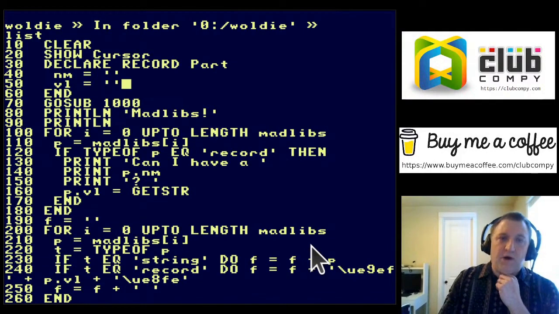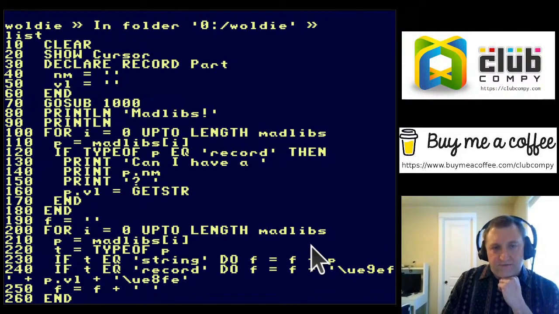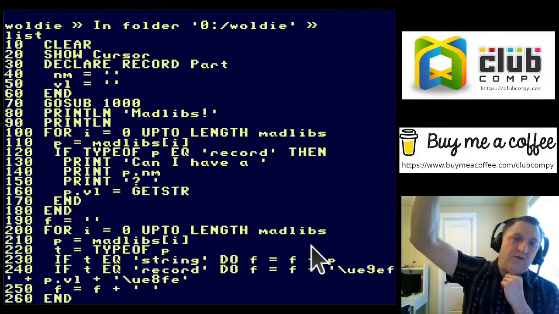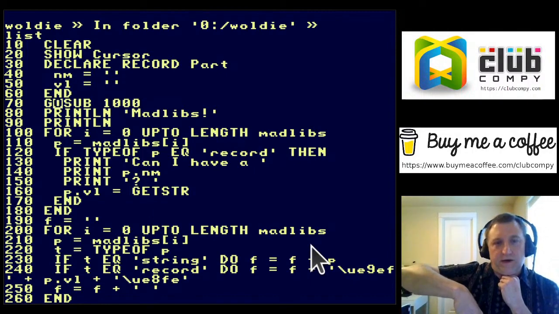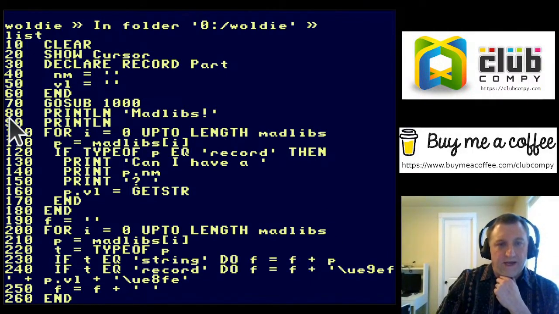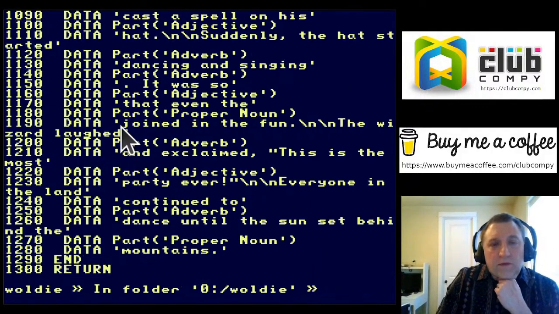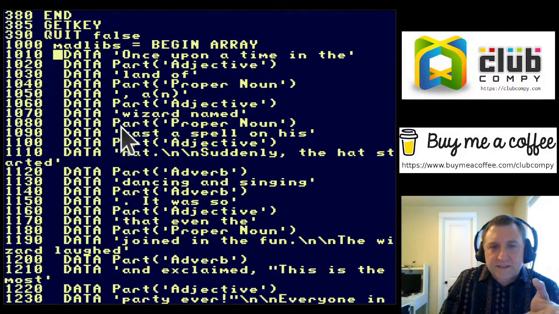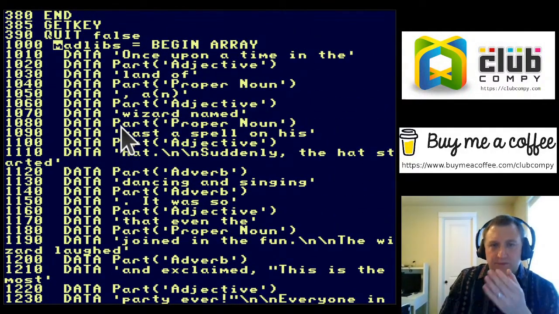And so at the bottom of the program, which I get to by this line here on line 70, go sub 1000. So this is going to jump down to 1000, run all the lines of code down there, and when it sees a return statement, it's going to come back and continue on line 80. That's what go sub does. So if I go down to line 1000, you can see here's the text of the madlibs, right?